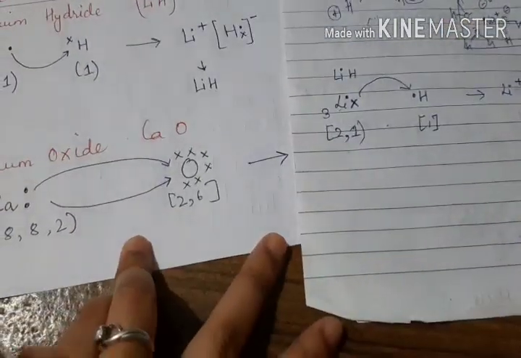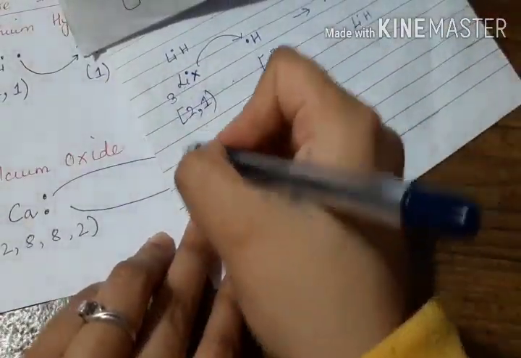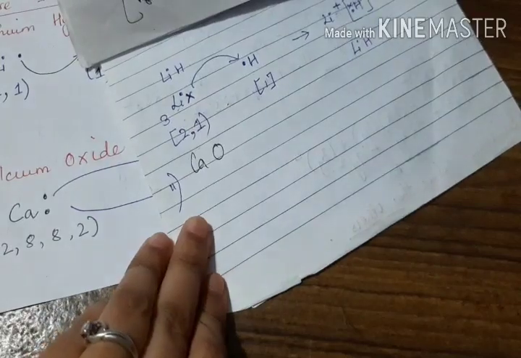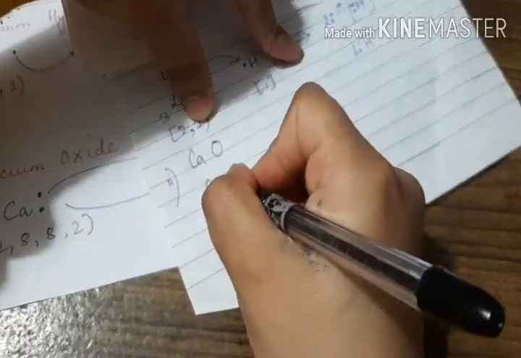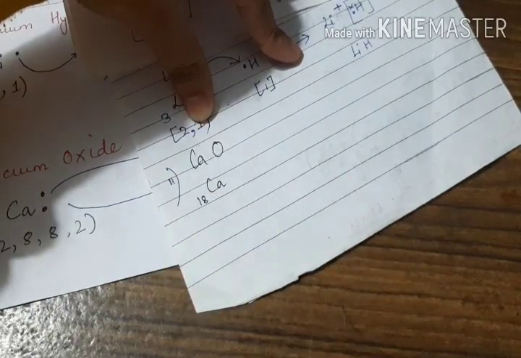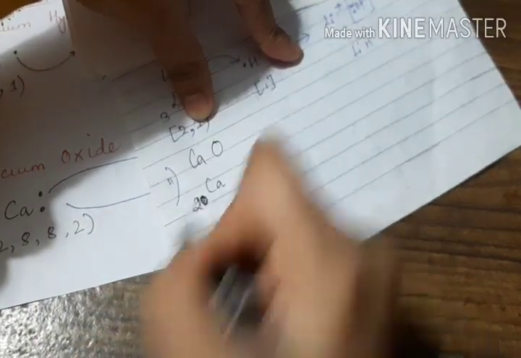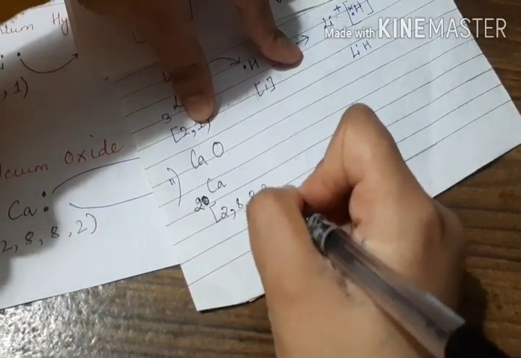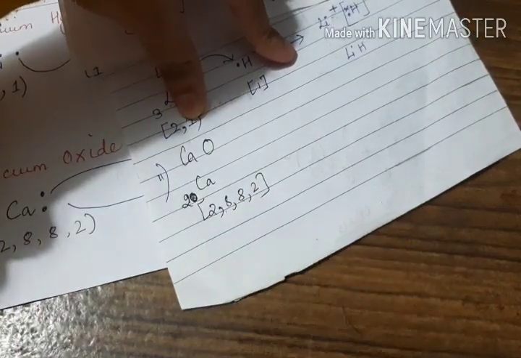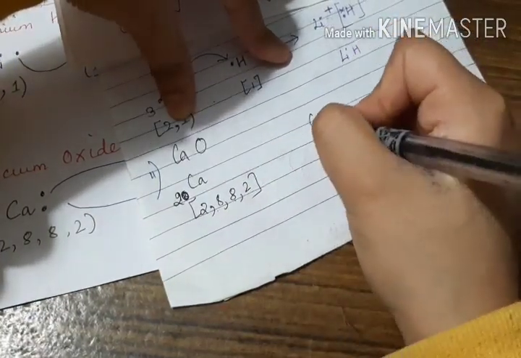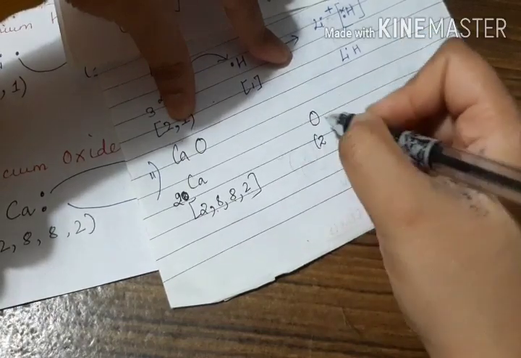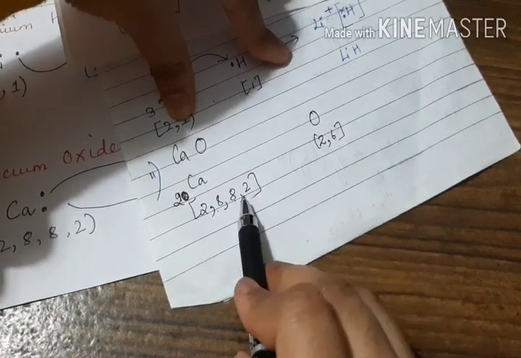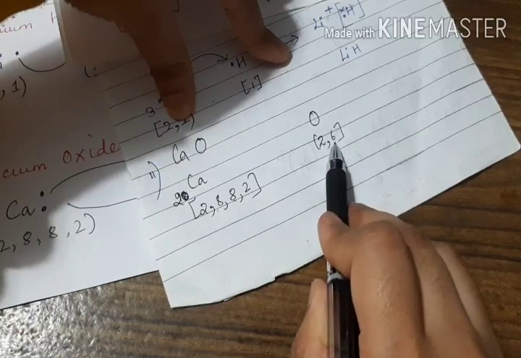Then another one is calcium oxide, number 2. Calcium oxide is CaO. Calcium, the atomic number is 20, so the configuration is 2, 8, 8, 2. Oxygen has atomic number 8, so the configuration is 2, 6. Calcium will try to lose 2 electrons, and oxygen will try to gain 2 electrons.